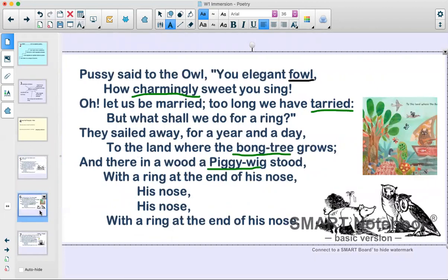Pussy said to the owl, you elegant fowl, how charmingly sweet you sing. Oh, let us be married, too long have we tarried. But what shall we do for a ring? They sailed away for a year and a day to the land where the bong tree grows. And there in a wood a piggy-wig stood with a ring at the end of his nose. His nose, with a ring at the end of his nose.